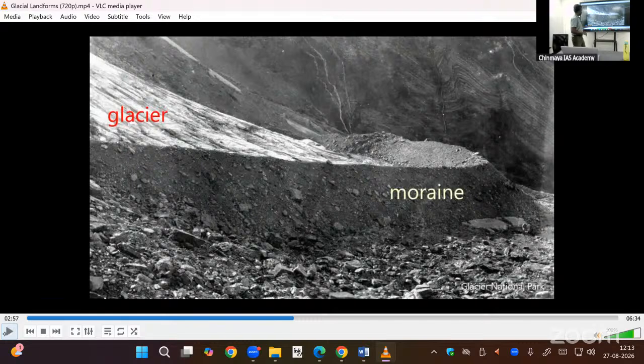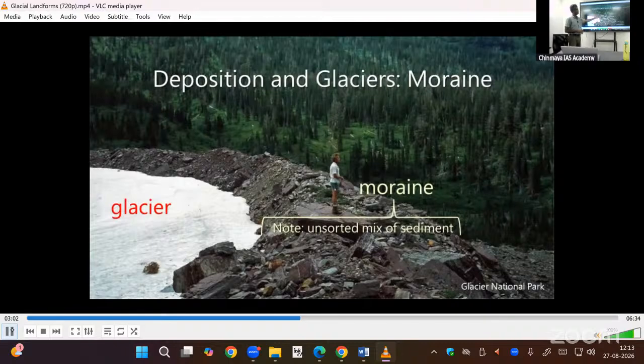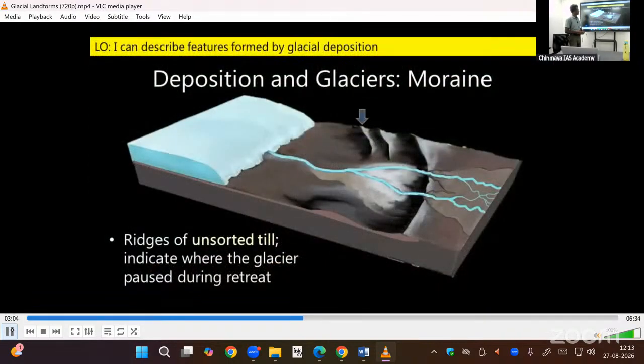Moraines leave behind a ridge. So this much quantity. Yesterday in the video we saw, in the news you can also see, that a huge deposit was taken and deposited, buried beneath the settlements, agriculture land, settlement, everything. Unsorted till is known as moraine. Moraines essentially define where the glacier paused, and the position of the moraine that is farthest down the valley, the terminal moraine, indicates how far the glacier extended during its history. So the glacier ended.